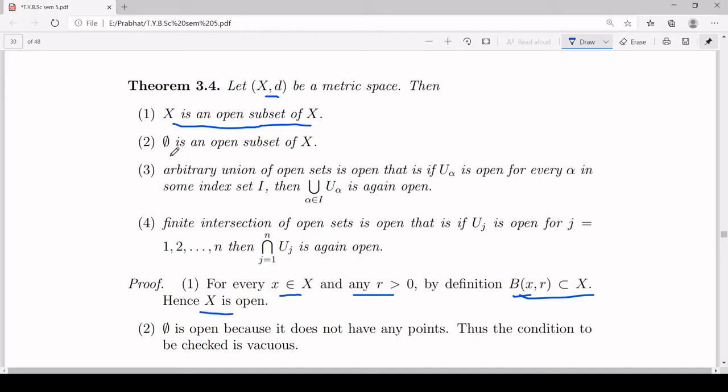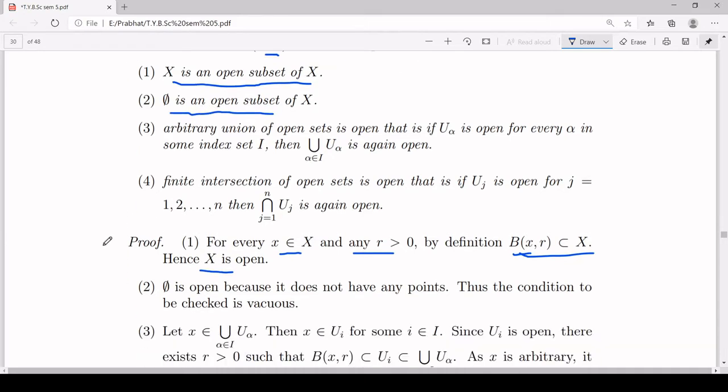The second property which is listed in this theorem is that phi is an open subset of X. Now the proof goes like this. Here I have written phi is open because it does not have any points. Thus the condition to be checked is vacuous. You can see it in another way also. Suppose I am saying phi is open and you are contradicting my statement and saying that phi is not open.